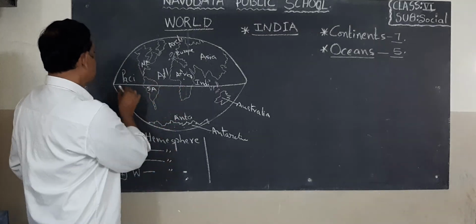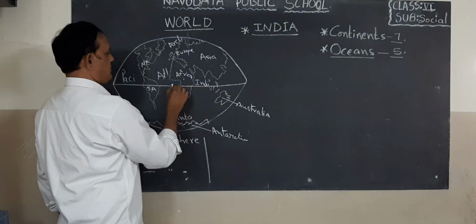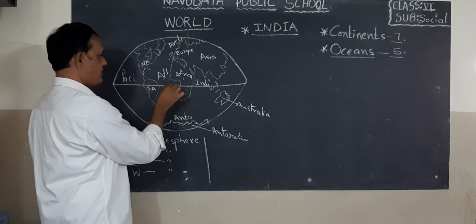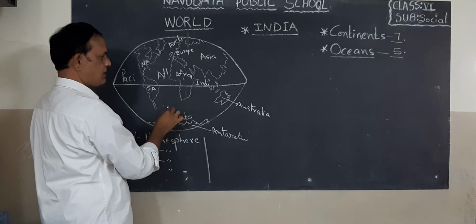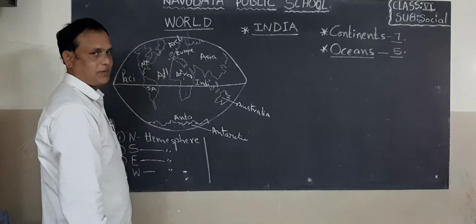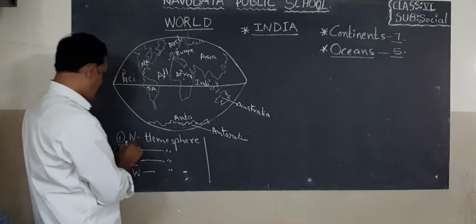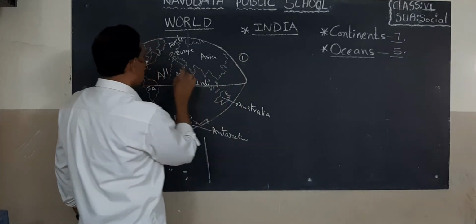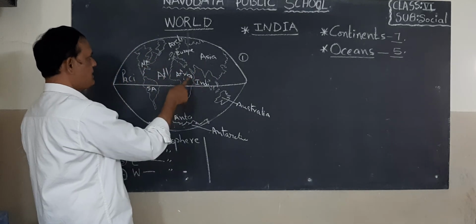Now, this is, for example, equator. So, equator, both sides half space are there from the equator. So, this is northern hemisphere. This is southern hemisphere. Here, look at what continents are there in northern hemisphere. I wrote here northern hemisphere. For example, I gave number here 1, northern hemisphere. Okay, so what are the continents in northern hemisphere?